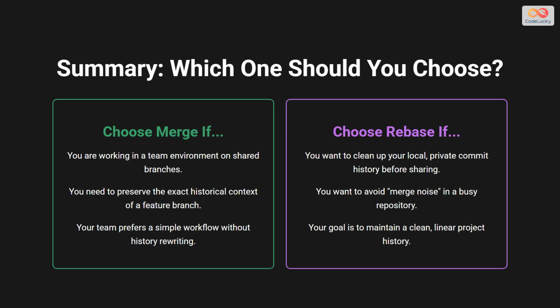To sum it all up, the choice depends on your goal. Choose merge when you need to preserve history and are working on shared branches. It's safe, and it tells the true story of the project's development. Choose Rebase when you want to keep the project history clean and linear. It's perfect for tidying up your own local commits before you merge them into a shared branch. Many teams use a combination of both.